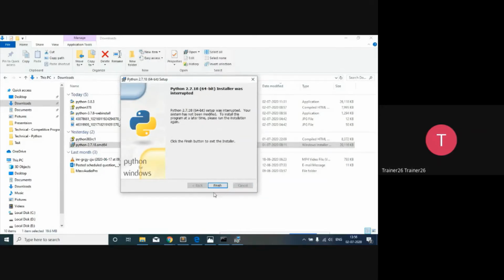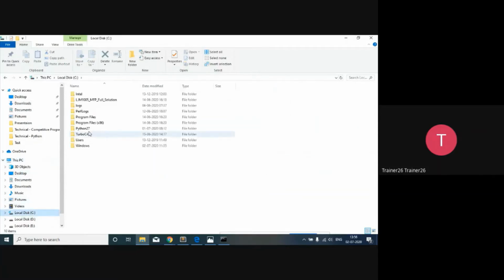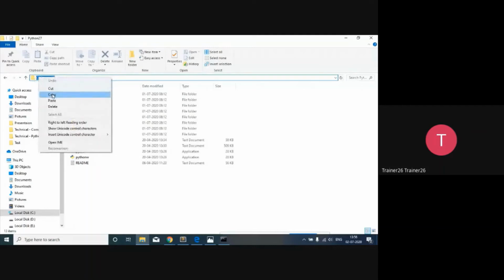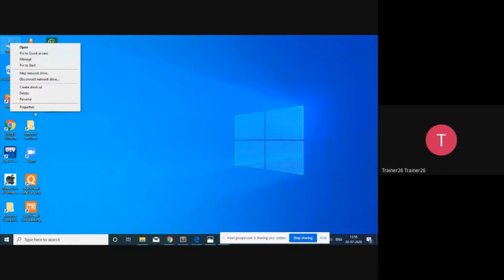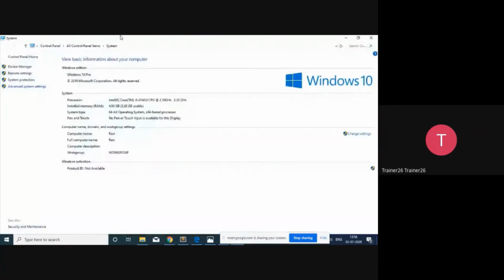So let's see what the meaning of it is. If you have installed the Python 2 interpreter, then a folder gets created on your C drive, like my folder has been created here. So this particular folder is going to get created, and you have to copy this path, and go to This PC properties, and in the properties there is a tab called Advanced system settings.